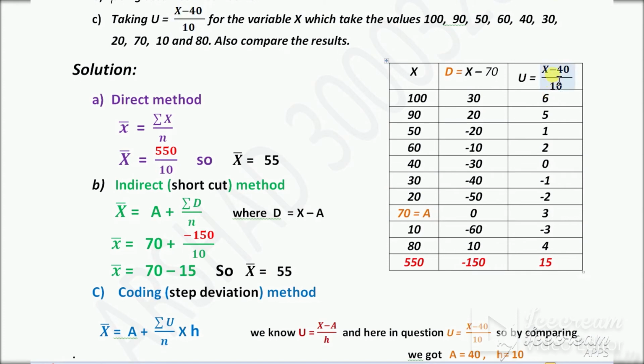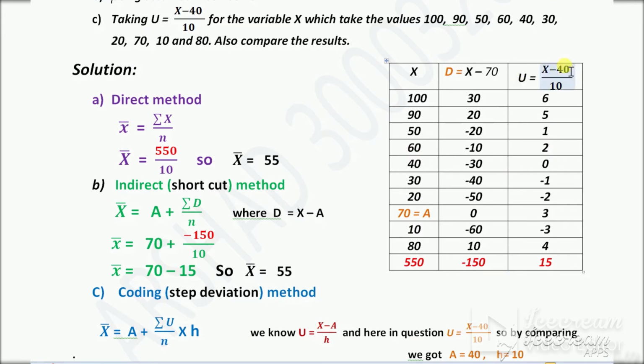So I did it here in the third column. u is equal to x minus 40 over 10. What does this mean? It means that first of all we have to subtract 40 from each value of x, then divide the difference by 10. So these are x. 100 minus 40 is 60. 60 divided by 10 is 6. Then 90 minus 40 is 50. 50 divided by 10 is 5. 50 minus 40 is 10. 10 divided by 10 is 1. Then 60 minus 40 is 20. 20 divided by 10 is 2.